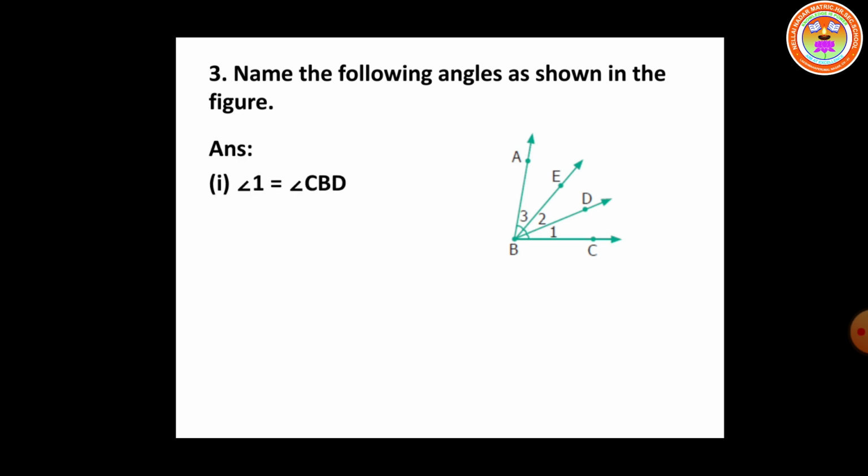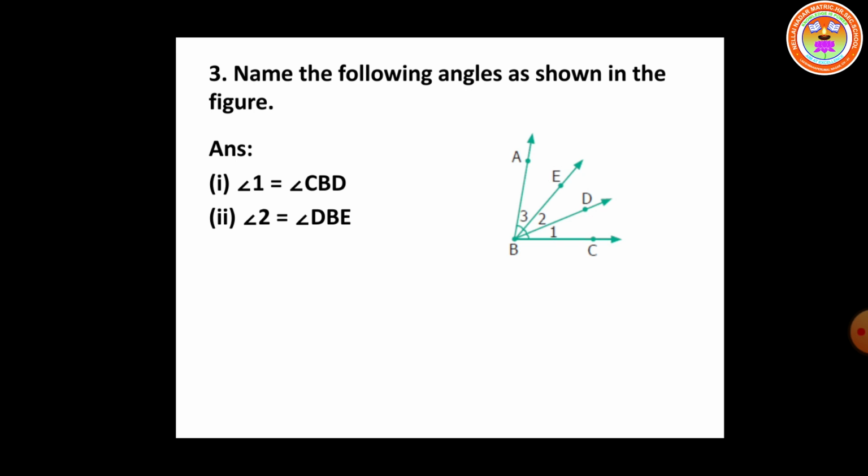First one. See the first angle where it is given. The two rays forming angle 1 are BC and BD. If you start from the letter C, what is the name of angle 1? Angle CBD. Let us see the next one. Angle 2. Where you see angle 2, what are the rays in between? Rays BD and BE. If you start from the letter D, what is the name of angle 2?